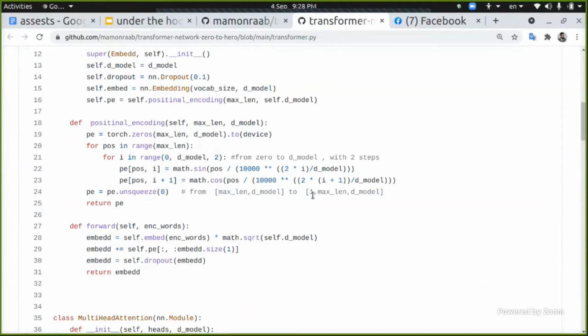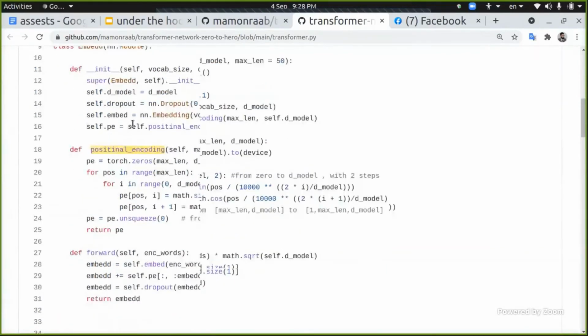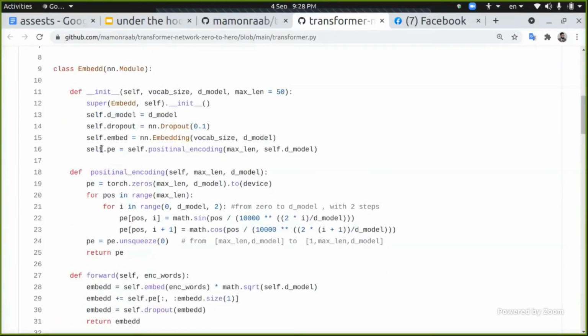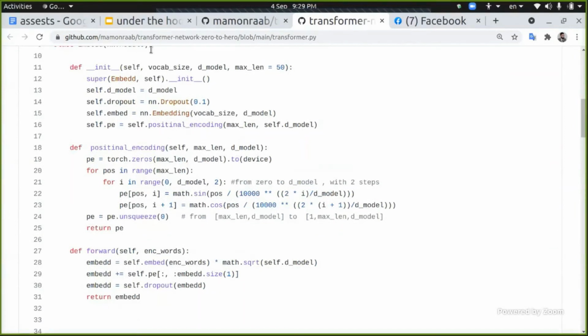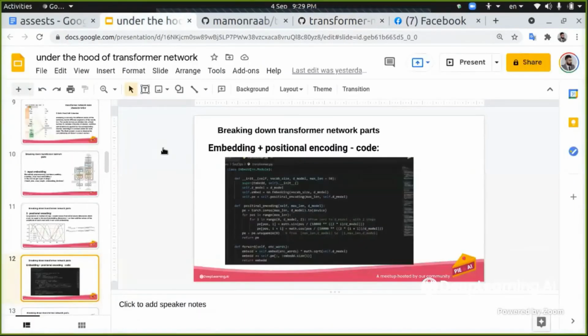There is a place for the batch, so we unsqueeze, adding a dimension of 1 here and keeping the other dimensions. So the addition will be broadcast to its correct position, and we complete the addition. Now, this is just the pre-processing step, the word embedding and the positional encoding. So we want to get back to our presentation.